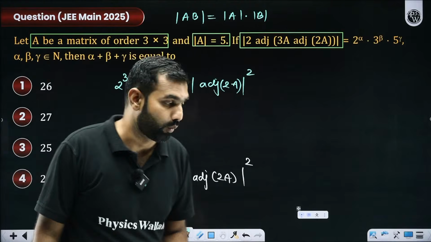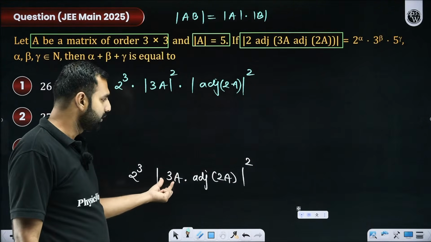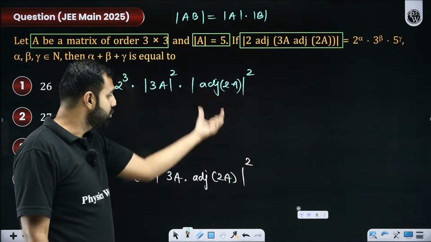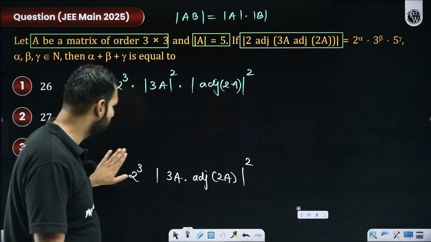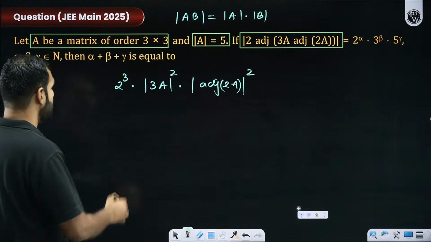Got it or not, everyone? What I did: 2 cubes stayed outside like that. Determinant of 3A to the power 2, and determinant of adjoint of 2A to the power 2. Yes or no? I hope there is no confusion so far on whatever is being done. I think now the question is simply this.